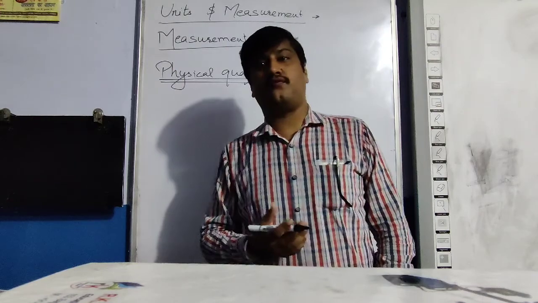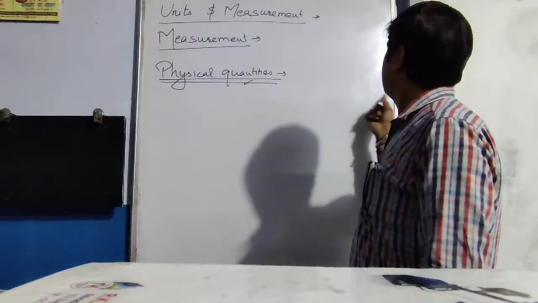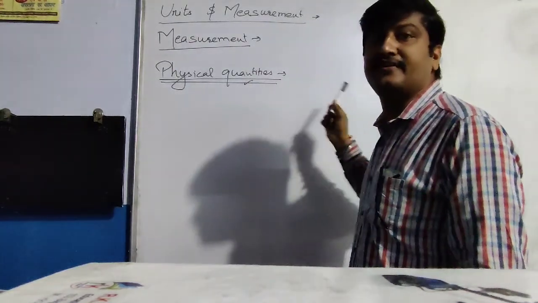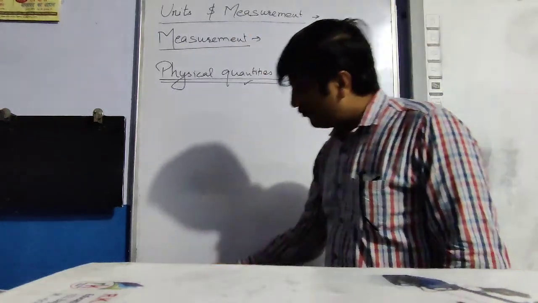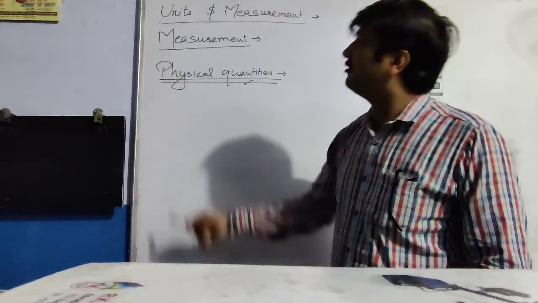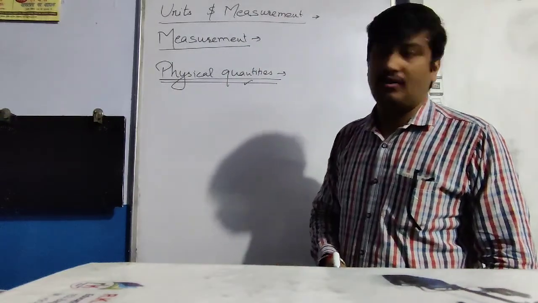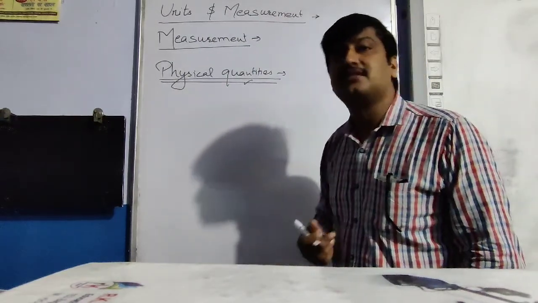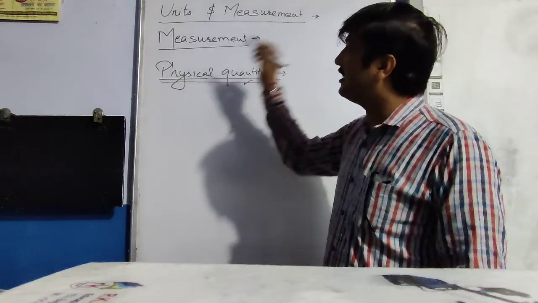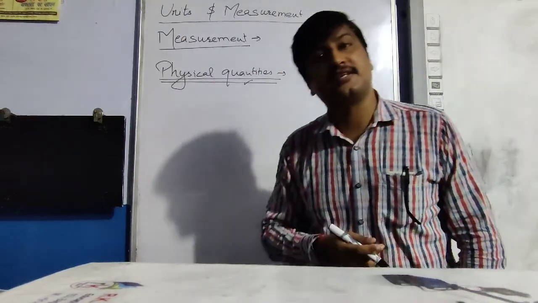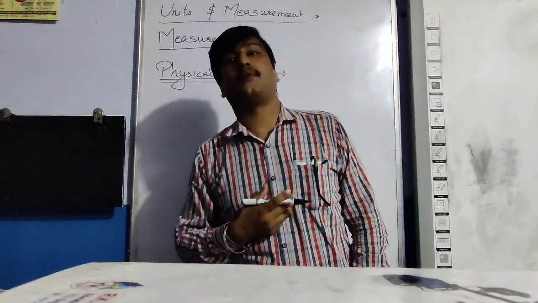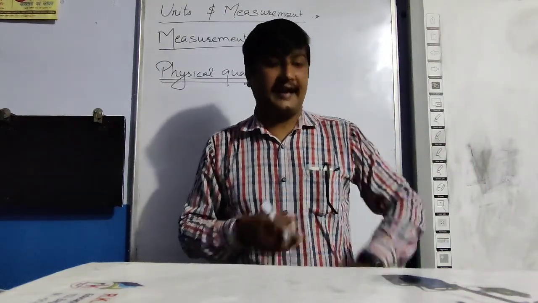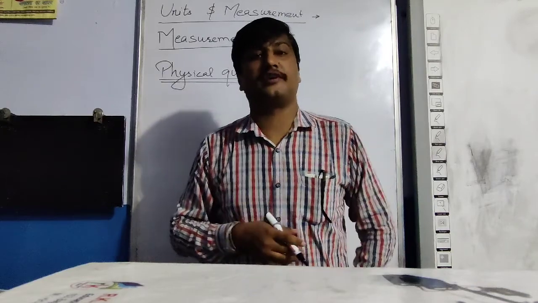Like if I say what is the length of this board, so length of this board is a physical quantity. If I ask what is the vertical height of this board, that is also a physical quantity. What is the area of this board? That is a physical quantity. What is the temperature at this point, at this day, today, at this time? That is physical quantity.